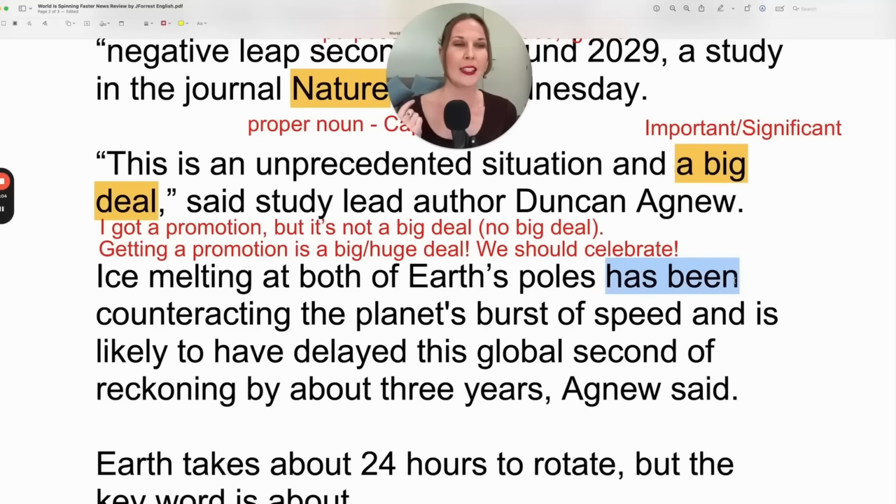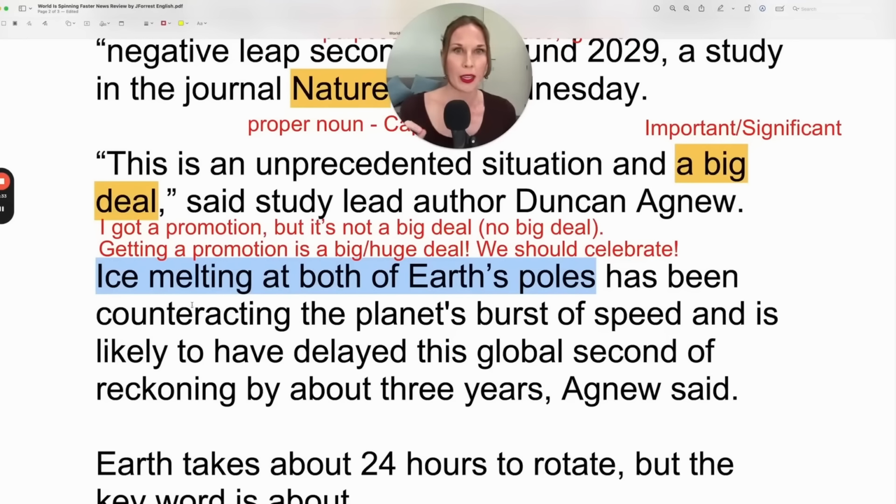But then we have has been. Why is that? Because Earth's poles is not the subject that's being conjugated. This is a gerund sentence. It starts with the gerund verb, melting, but it's just saying what is melting, ice melting. And all of this is the subject. And with gerunds, the subject is always it or this.